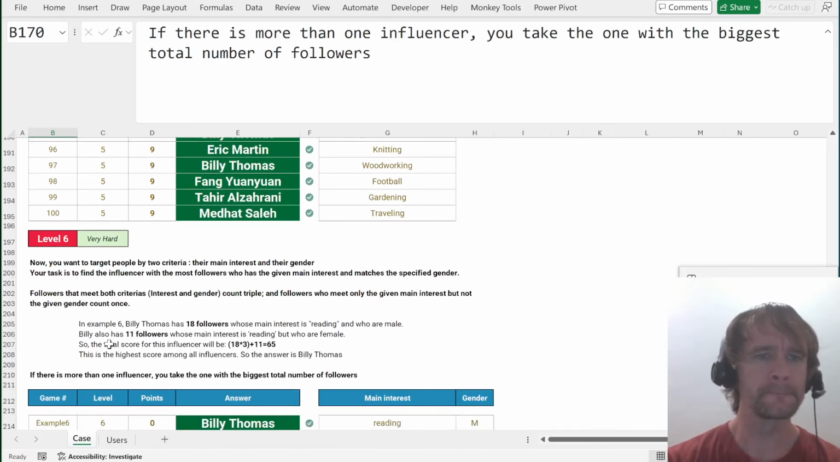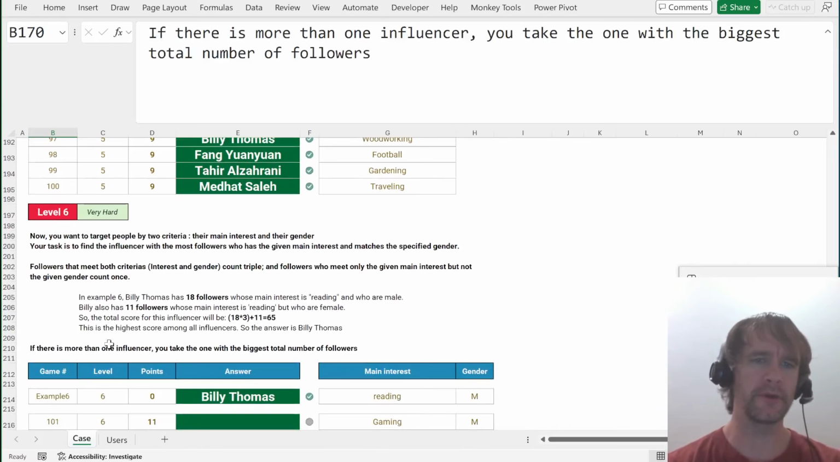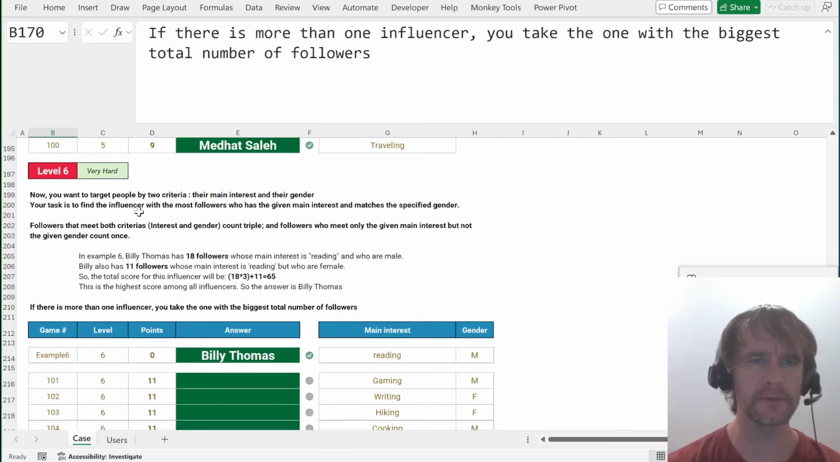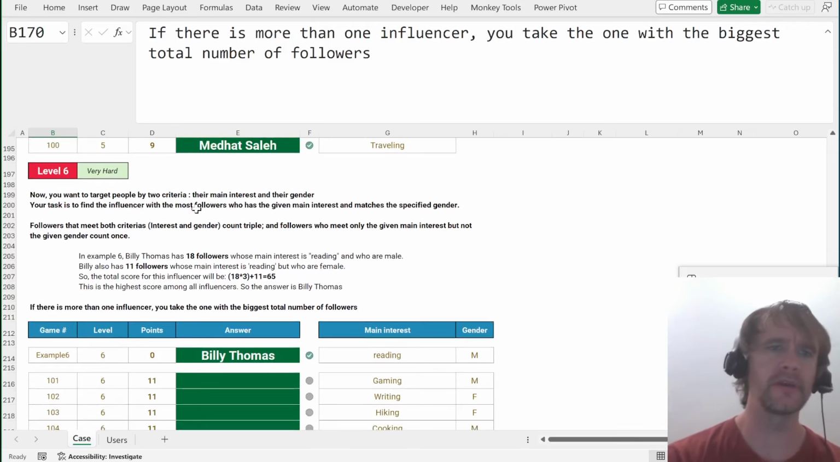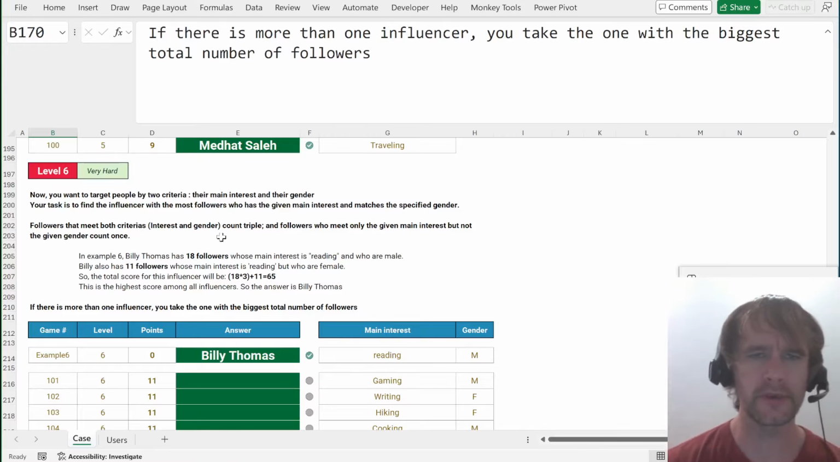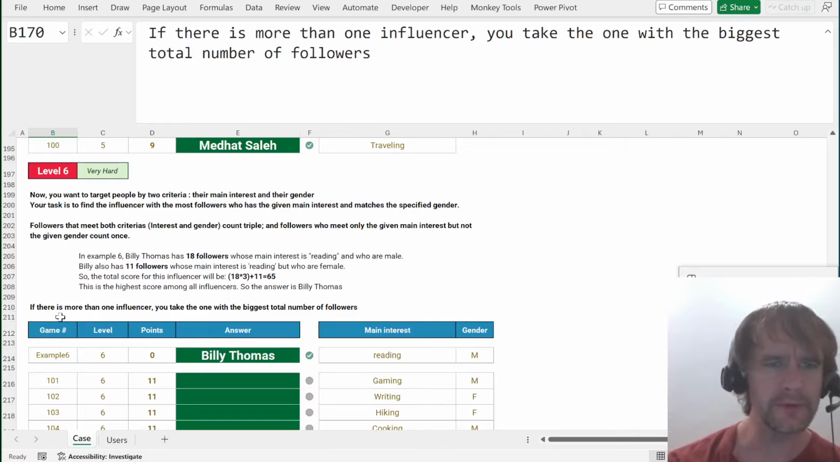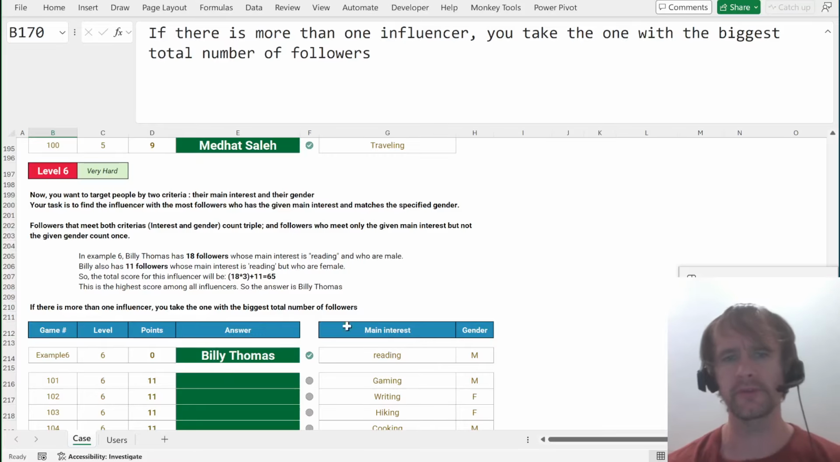Okay, now you want to target people by 2 criteria: their main interest and their gender. The task is to find the influencer with the most followers with a given main interest. So followers that meet both criteria count triple. Followers who meet only the given main interest but not the given gender count once. If there's more than one influencer, you can take the one. Okay, so the same idea.